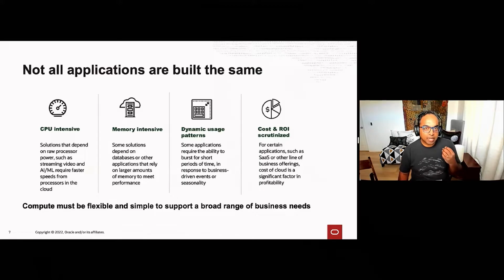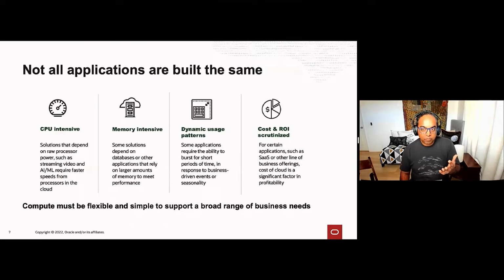Think about this as streaming or certain compute intensive applications like AI ML or encryption. But then you have applications that are memory intensive, like in-memory databases. You've got applications that may be quite balanced, like web servers, but whose usage will change over time, that are quite dynamic, right?